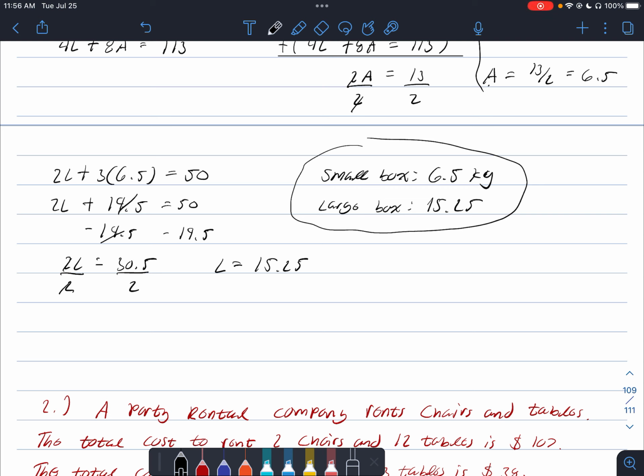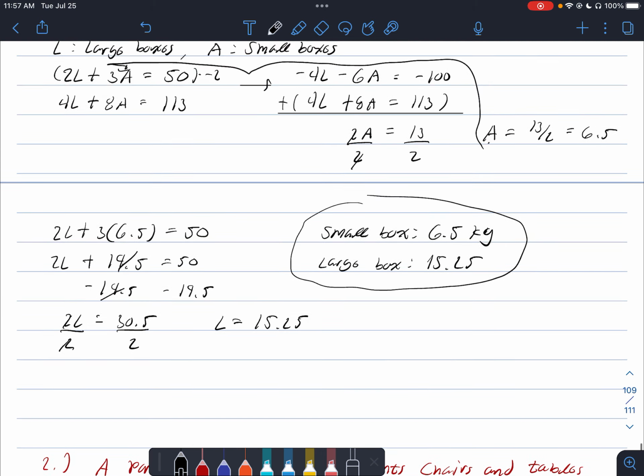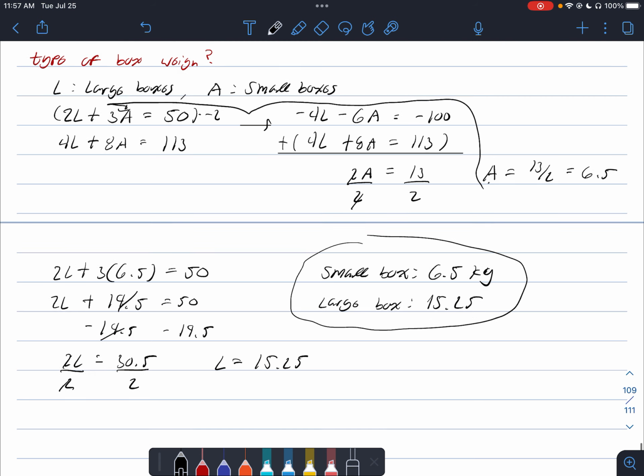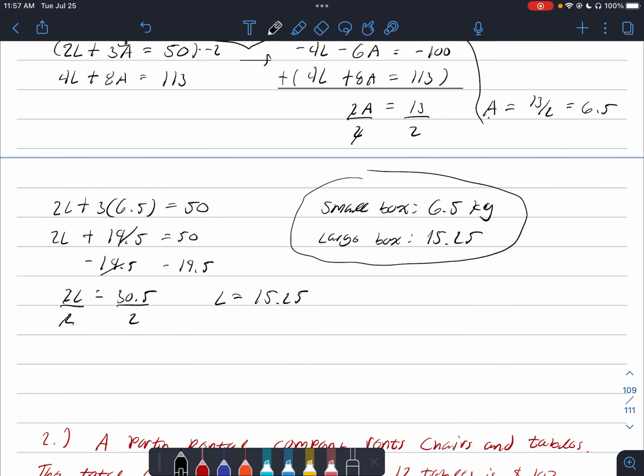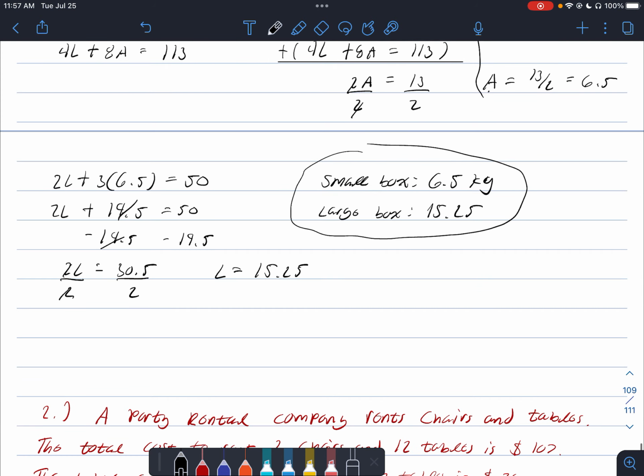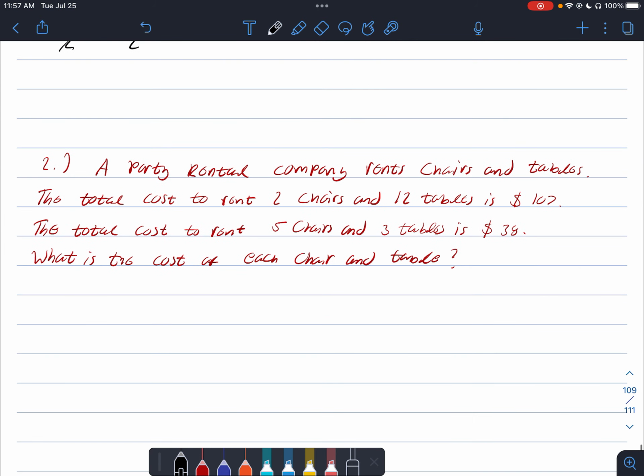So if you get an answer like that, that's a really good indication that you should go back and check your work and make sure that you didn't make a mistake somewhere. So you should always be checking yourself in these word problems. Does this make sense? This is really just a skill you should try and develop in math in general, not just in word problems. You should always be asking yourself, does my answer make sense given the circumstances? Okay, so we're going to try to apply that as we continue here.